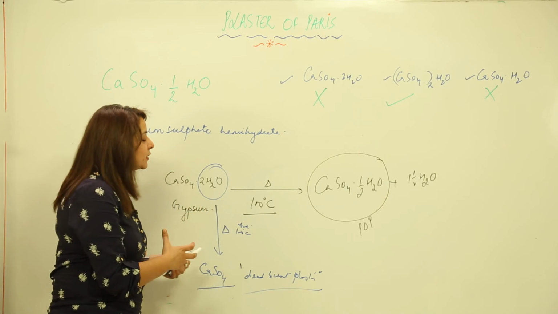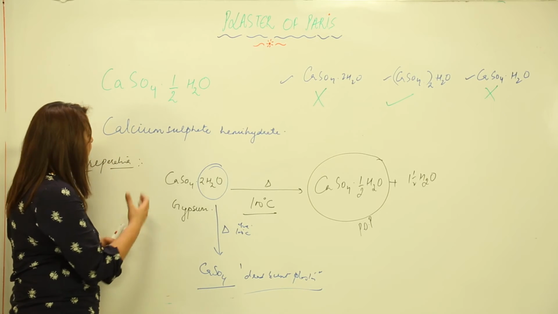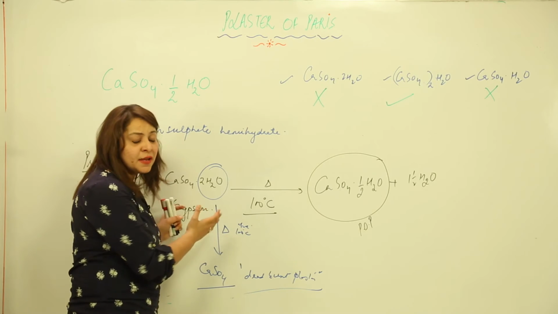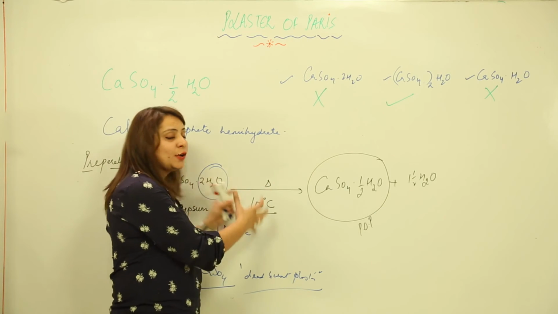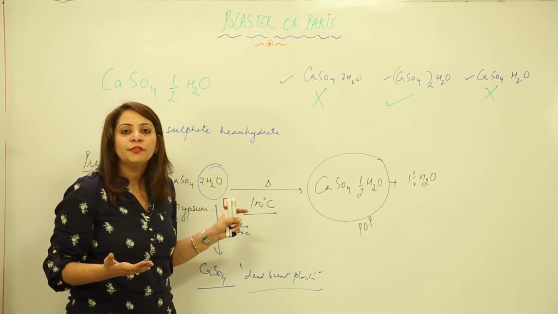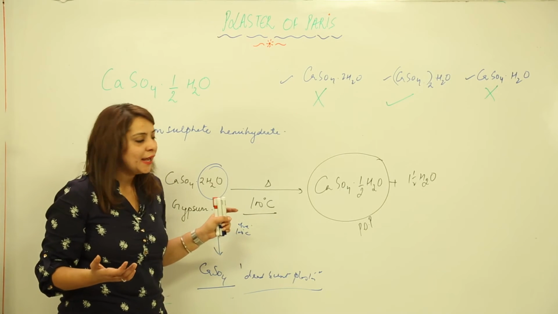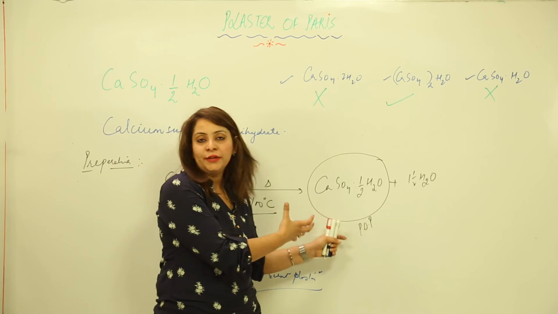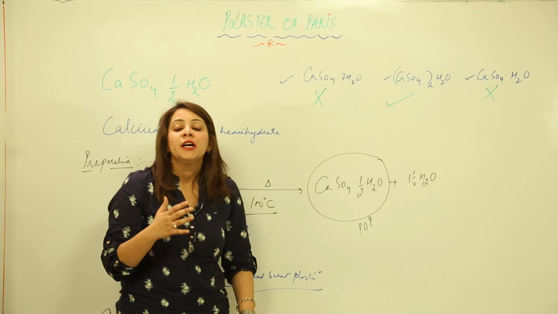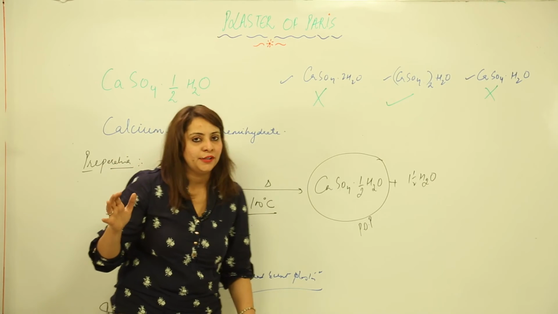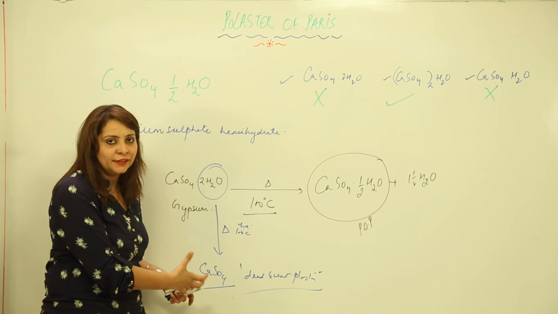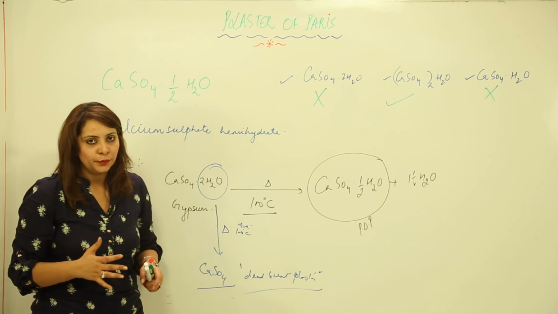So this is how we are preparing the POP. Again I'm telling you, just look at the board. We are heating the gypsum. When we are heating, we have to keep a check on the temperature. It should not exceed 100 degrees Celsius, or in terms of Kelvin, it should not exceed 373 Kelvin. As a result, we'll get POP, and along with that the 1.5 water of crystallization will evaporate, right? And if the temperature is above that, we get dead burnt plaster, right? So this is the POP.